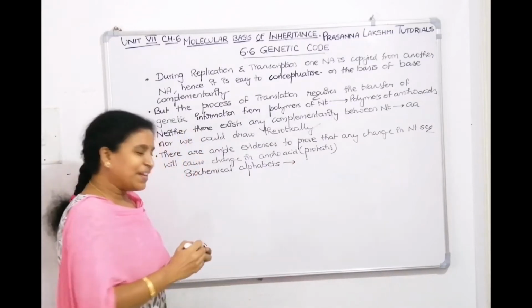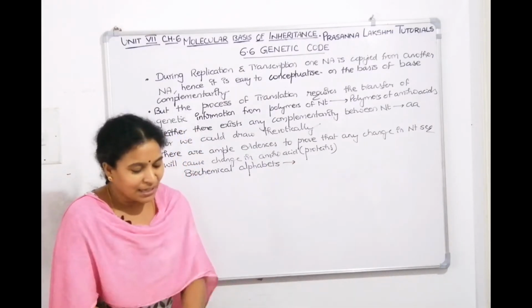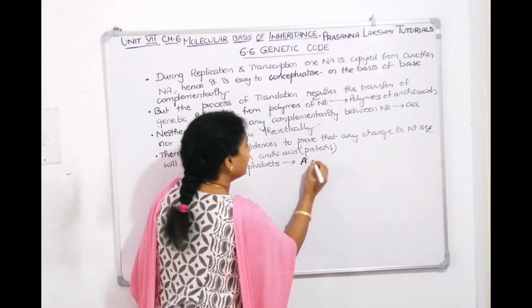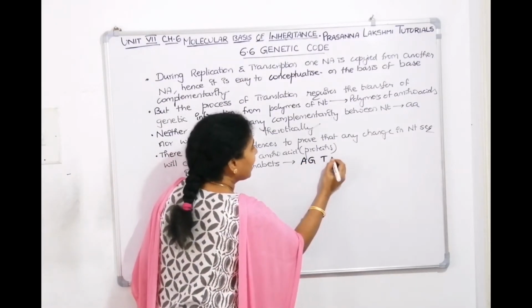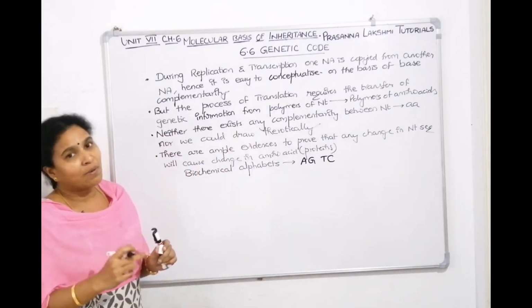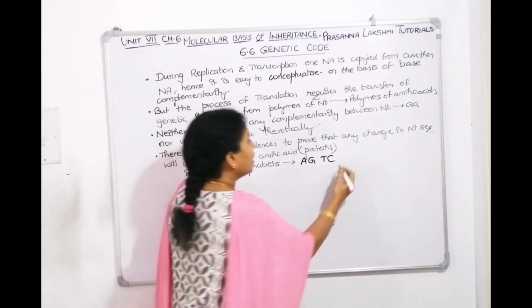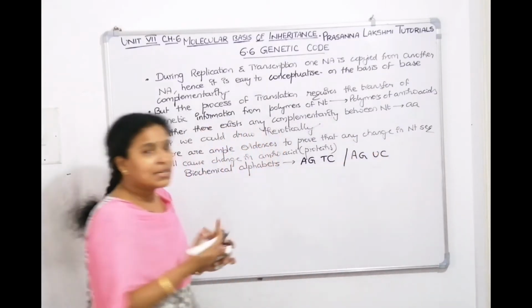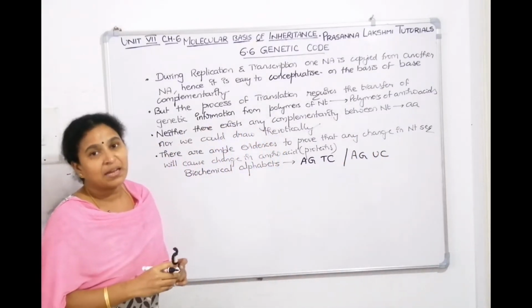The alphabets of DNA, I am asking. So what are the biochemical alphabets? The biochemical alphabets are adenine, guanine, thymine and cytosine if it is DNA, or adenine, guanine, uracil and cytosine if it is RNA. So these are the biochemical alphabets.